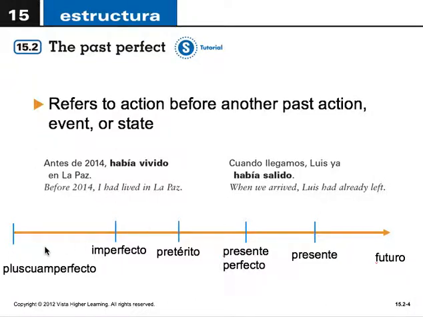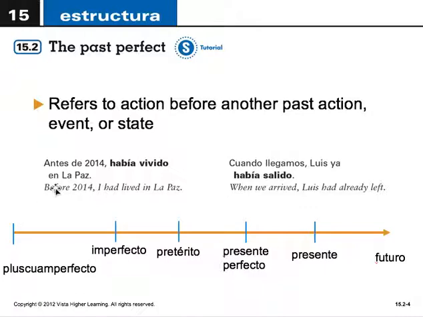If we look at the timeline of all of the Spanish tenses, there's the future, which is yet to come, and the present, tenemos ahora, like now, el presente. The more immediate past, presente perfecto, I have done this thing. A bit further back would be pretérito, I did. A little further back, I used to do. And then the furthest one, absolutely the furthest in the past, is this tense, el pluscuamperfecto. And it's, as I said, had done.